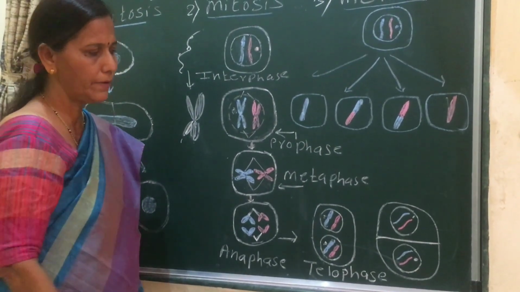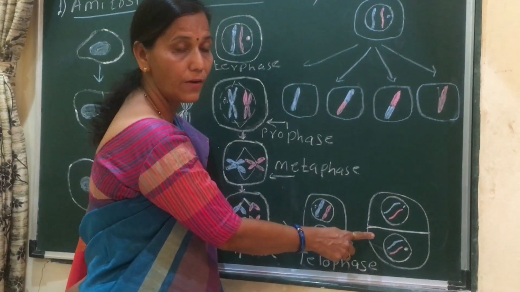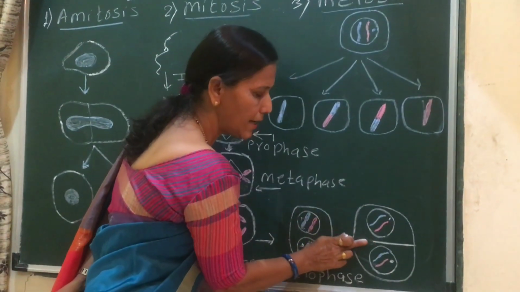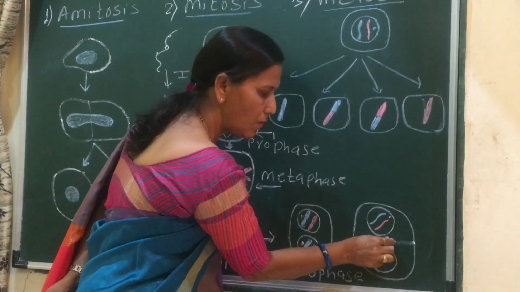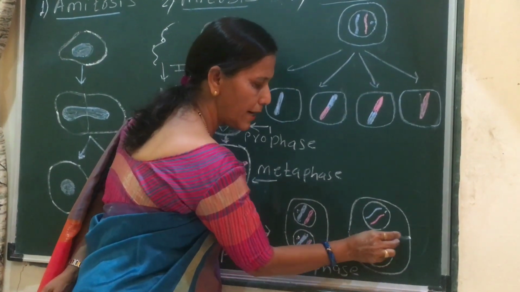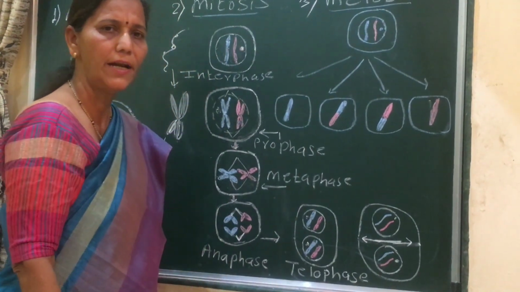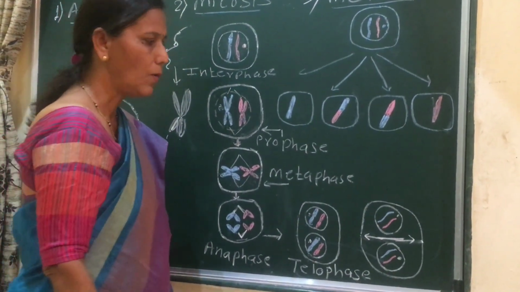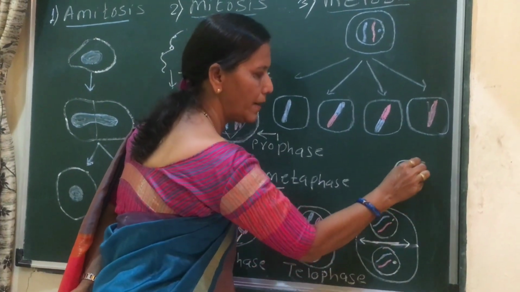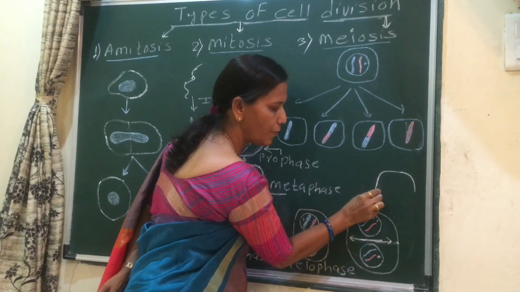There is a difference in cytokinesis between plant cells and animal cells. In plant cells, the cell wall is laid down from the center to the periphery; that is centrifugal. While in animal cells, it is centripetal. There is formation of a furrow like this.